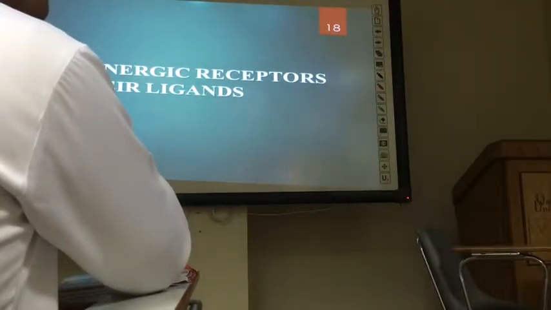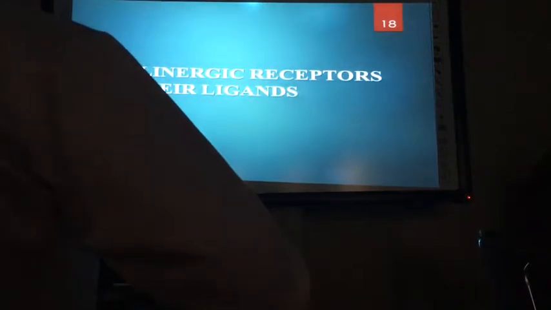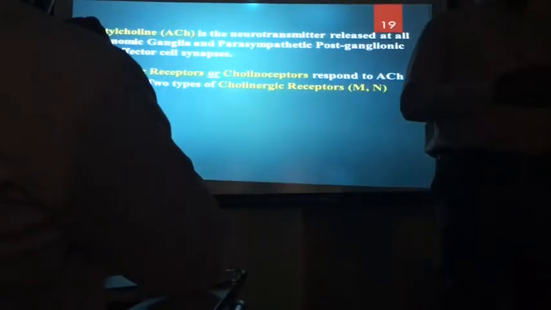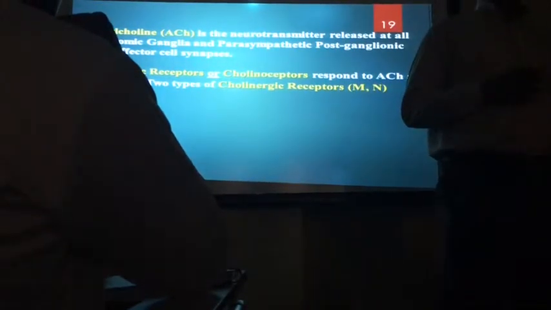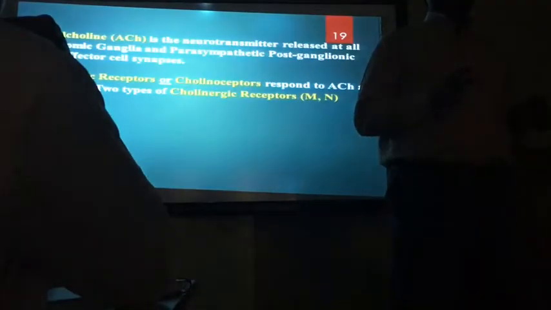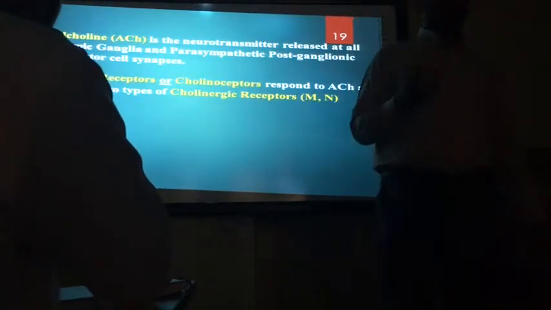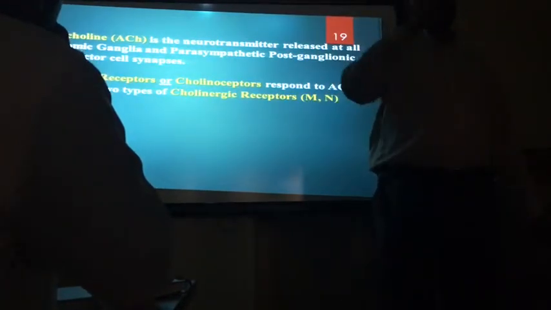Different types of receptor. So first we'll start with the cholinergic receptors. What are the ligands present? Cholinergic receptors are those receptors which are activated by the neurotransmitter acetylcholine. As the name itself indicates, acetylcholine is a combination of acetyl molecule clubbed with choline. That's why those receptors which are activated by acetylcholine are called cholinergic, because they belong to the